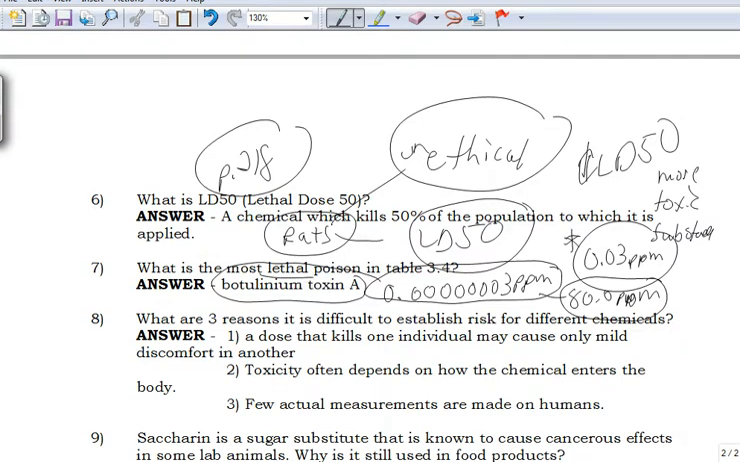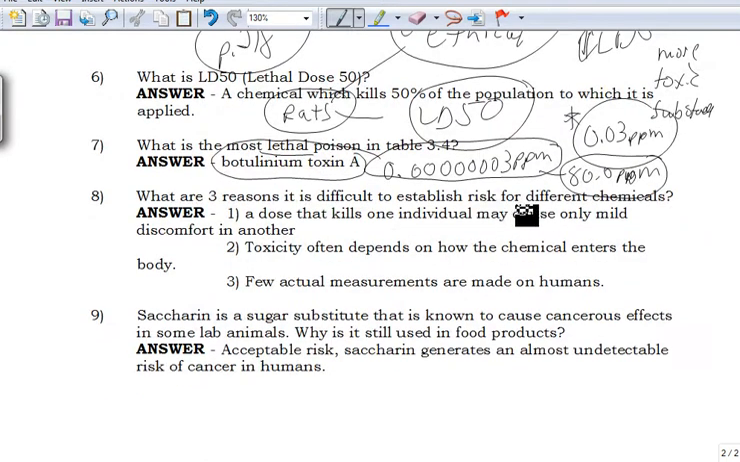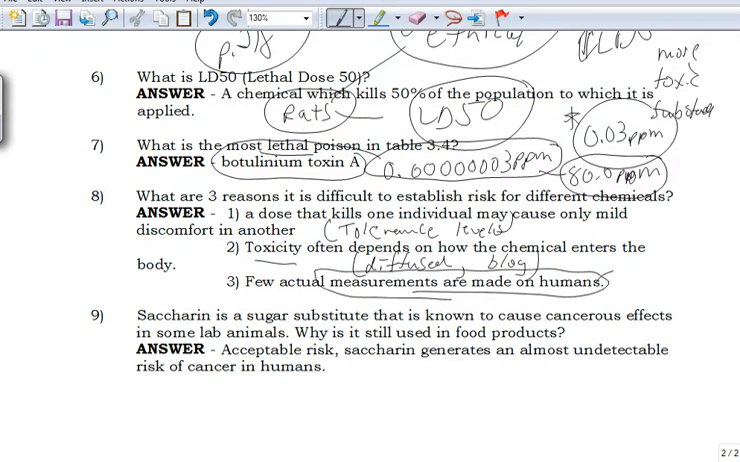3 reasons it is difficult to establish risk for chemicals. 1, a dose that kills 1 person may cause only mild discomfort, so we all have sort of different tolerance levels. 2, the toxicity often depends on how the chemical gets into your body. It could actually be diffused by something, or it could be blocked by your body. 3, few actual measurements are made on humans. Don't forget, it's unethical to test on humans, and LD50s are usually based on rats.